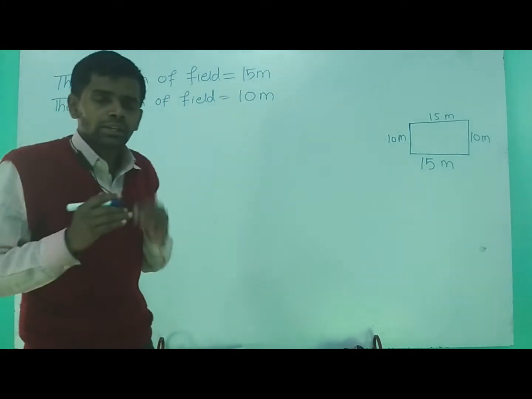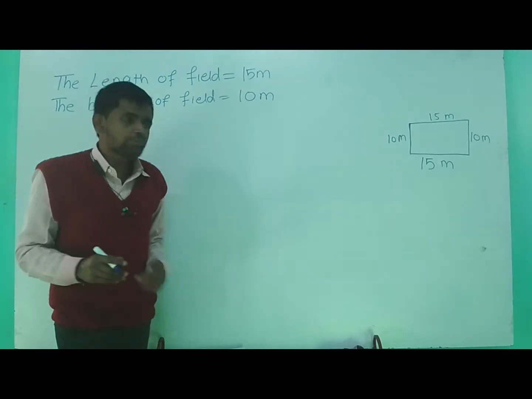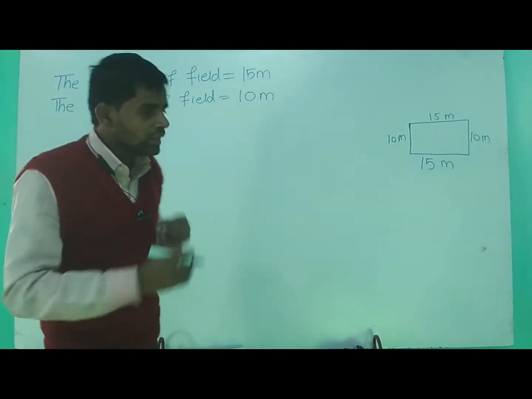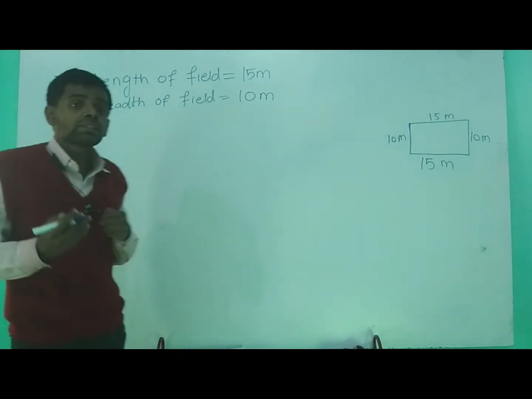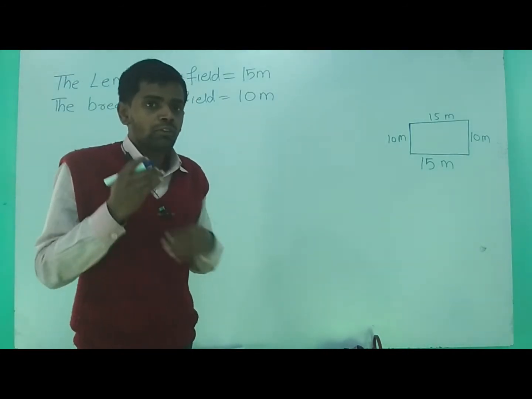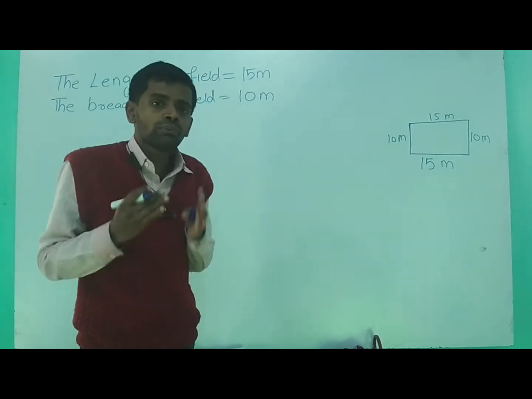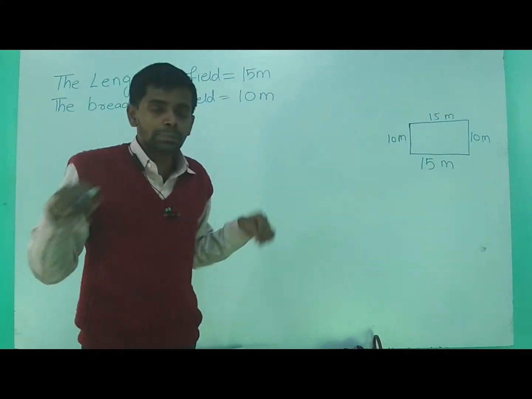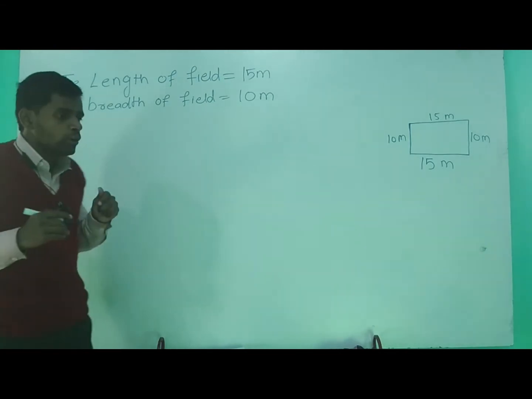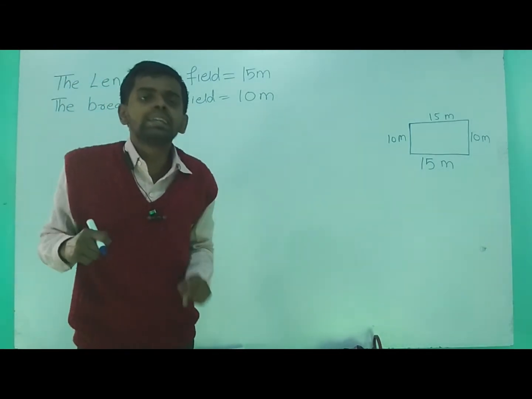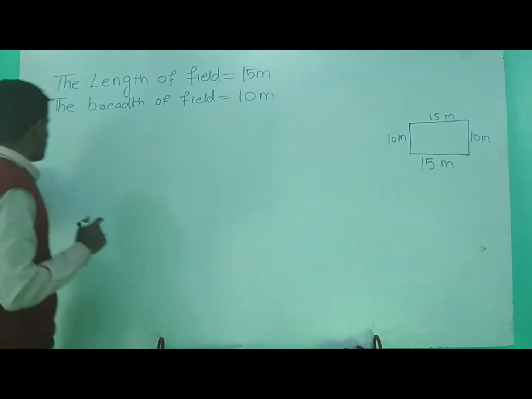Now we know that there is a rectangular field of length 15 meter and the breadth is 10 meter. And now we have to find the fencing. That means we have to find how much amount of fence is needed to cover the boundary. Fence करना मतलब cover करना होता है. ठीक है, so now we have to know how much length of fence is needed to cover the total boundary. So we have to find the perimeter.